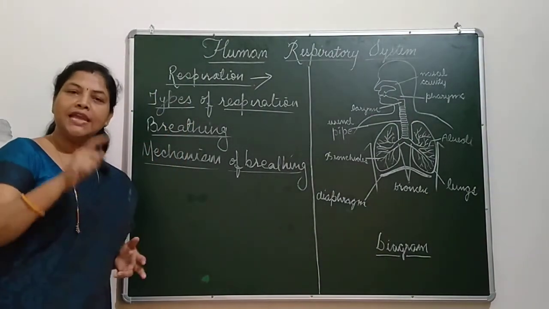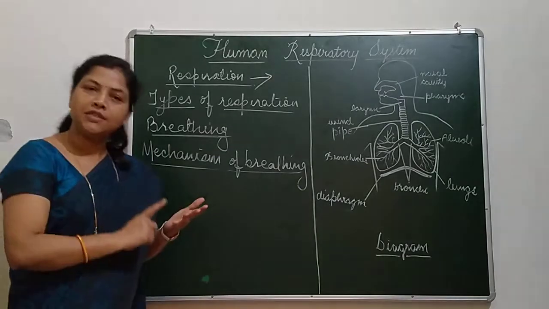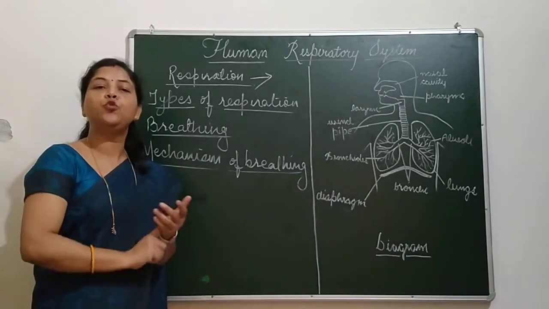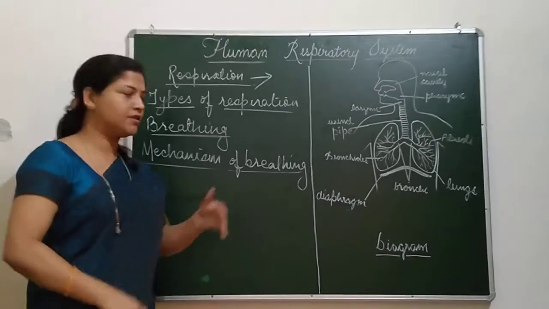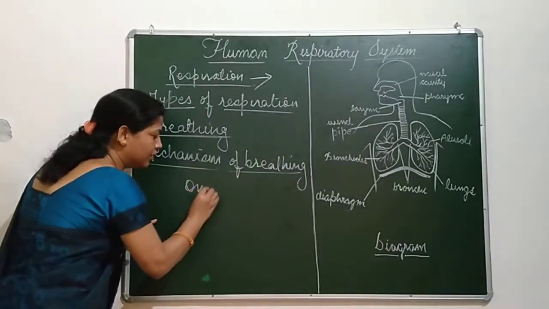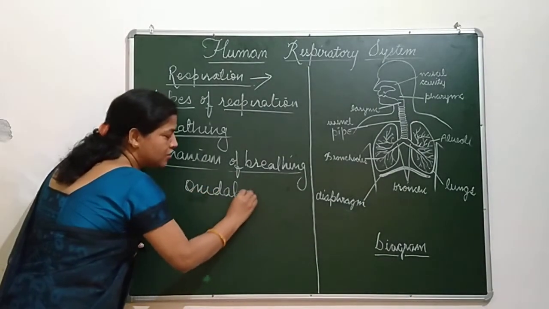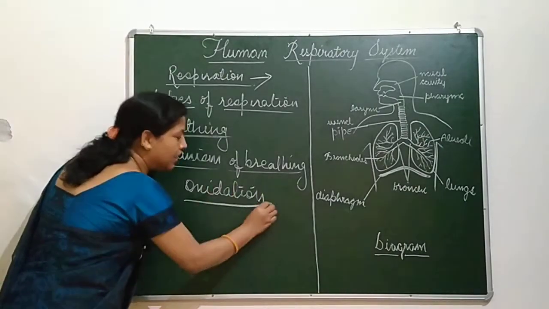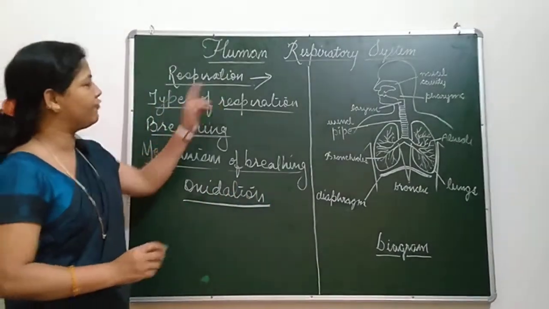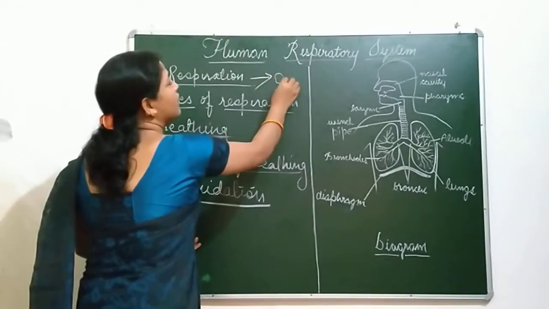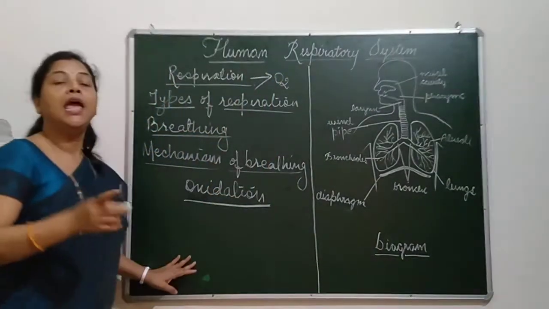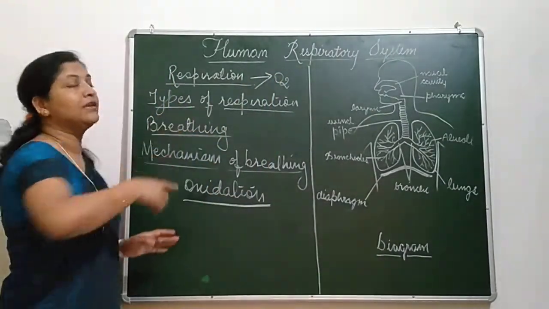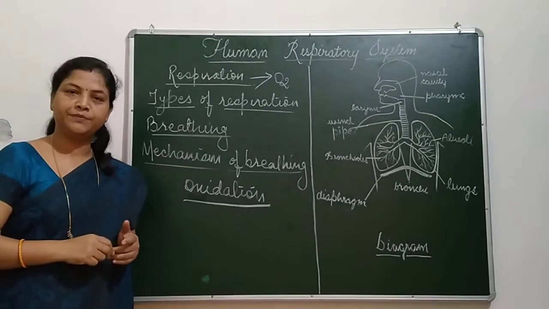What does it mean? It means that in the presence of oxygen, our food is burnt. This process is known as oxidation of food. Burning of food in the presence of oxygen is called oxidation of food. And the result is the production of a large amount of energy.